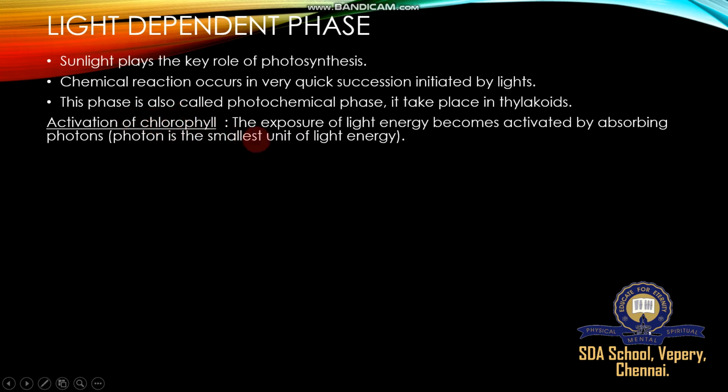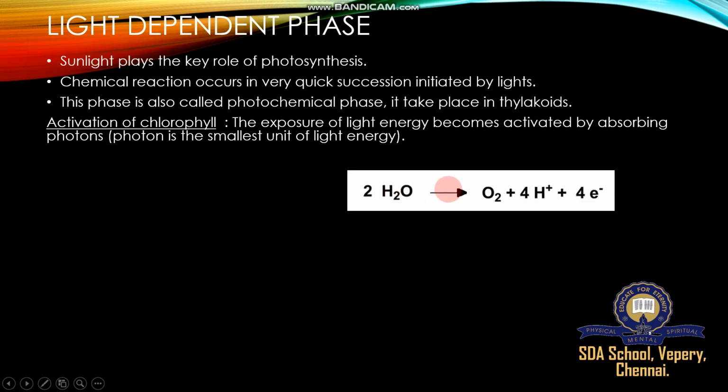So in activation of chlorophyll, on exposure to light energy, it becomes activated by absorbing a photon. A photon is the smallest unit of light energy. Sometimes it is asked, what is a photon? A photon is the smallest unit of light energy produced with the help of sunlight. Next comes one of the processes called photolysis. Two molecules of water are split by light to form proton and electron.